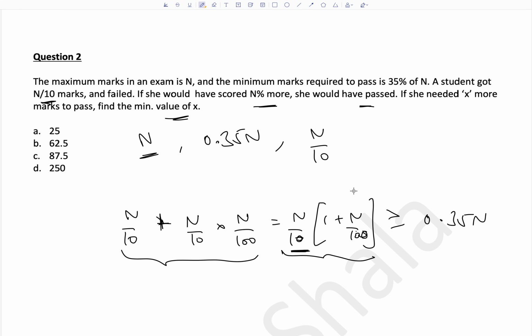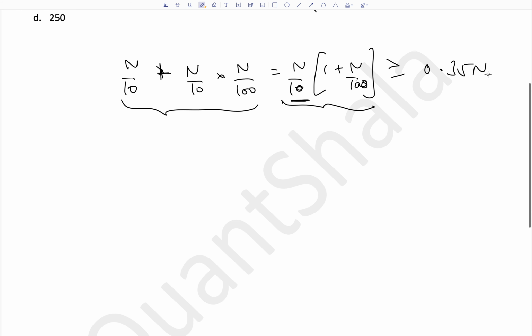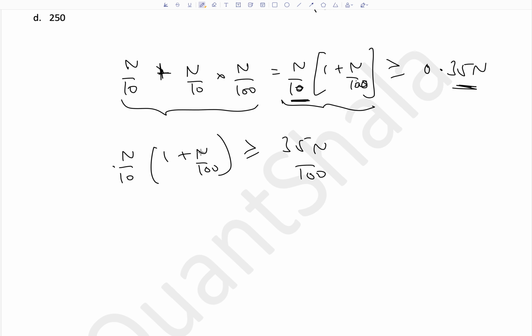Right? Because she would have passed, that means the score is not necessarily equal to this, but greater than or equal to 0.35n. So what do we get? First of all, let me write this here more clearly. n/10 × (1 + n/100) ≥ 0.35n, which you can also write as 35n/100. First thing, n gets cancelled because you know n is positive.